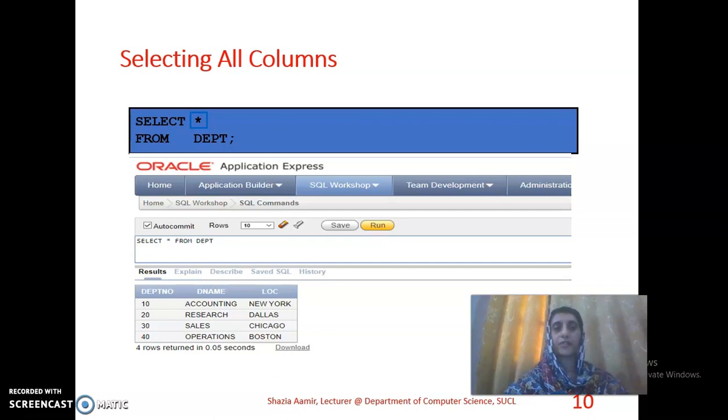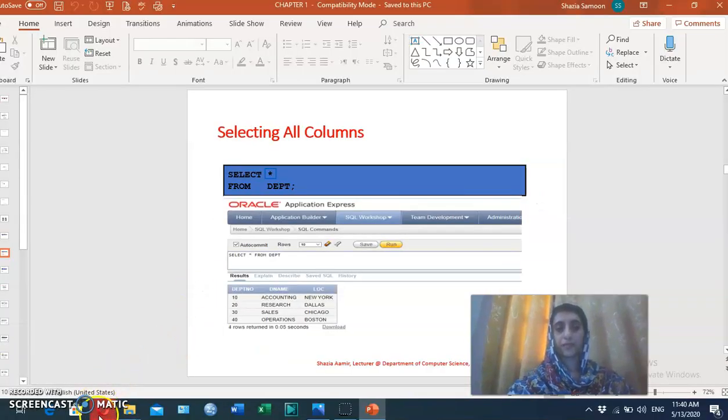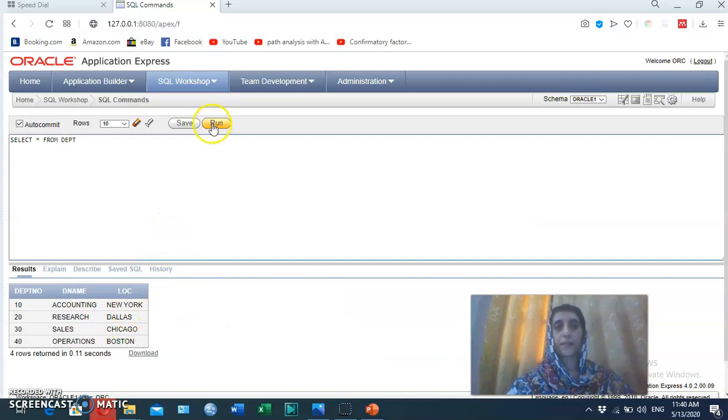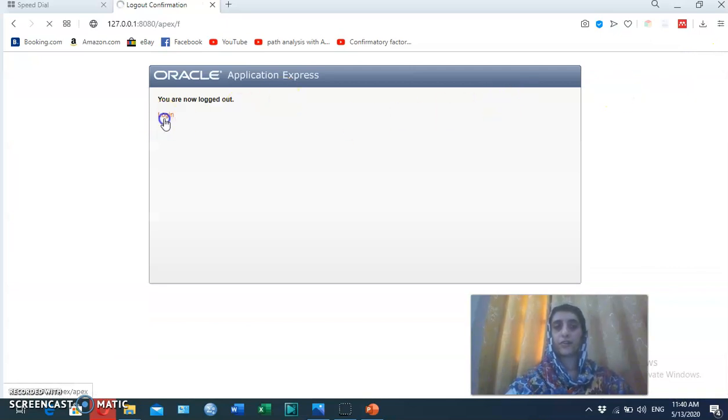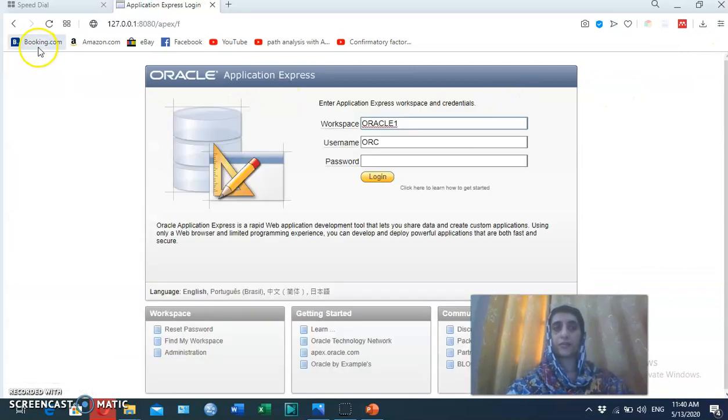Select all columns. Here we have a query: SELECT asterisk FROM department table. It retrieves all the data from the table. Here is a screenshot. We will do it practically. I am using Apex software. I have already logged in, but I will log out so that I can show you how to log in.